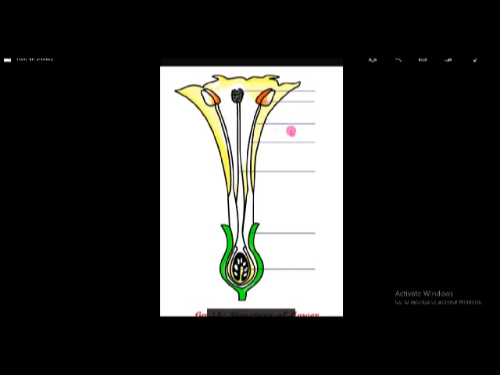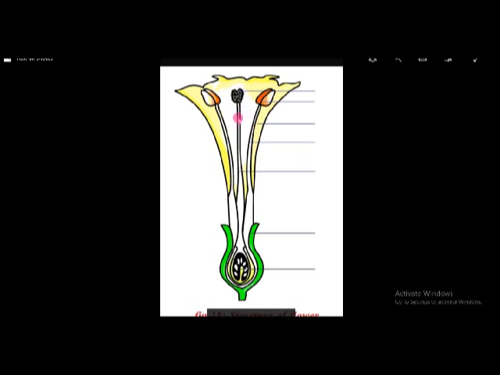Example, many flowers. And in some other plants, in some other flowers, only either this one or this one. That means either male reproductive parts or female reproductive parts, anyone is present. That type of flowers are called unisexual flowers. For example, bottle gourd and bitter gourd, and papaya. All these are unisexual flowers.